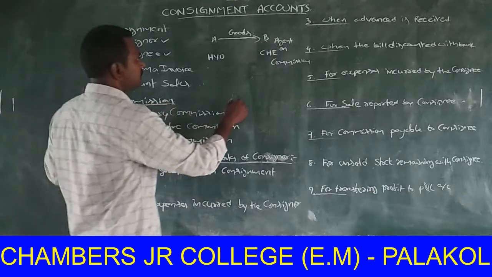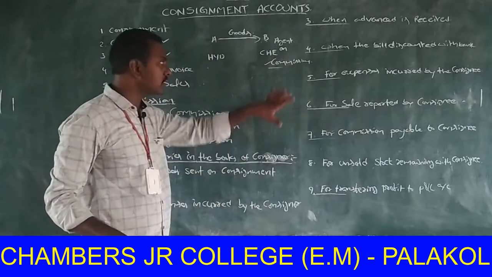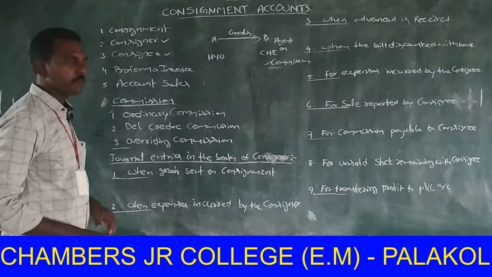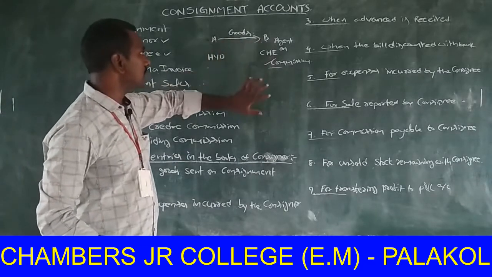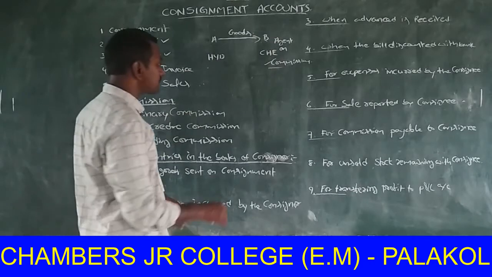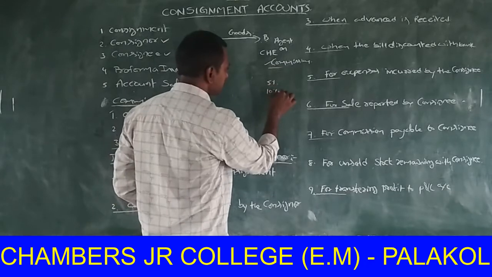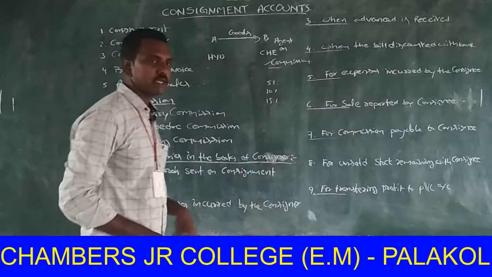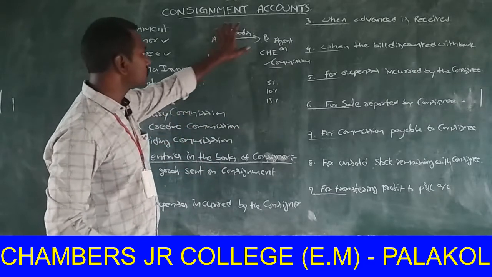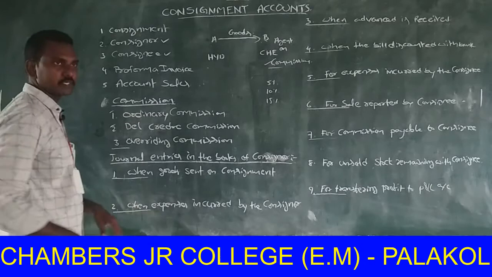Next, this business is totally based on commission. Different types of commissions are here. First one, ordinary commission. If consignor sends goods to consignee, and the consignee sells all the goods, then consignor gives a certain percentage of commission, like 5%, 10% or 15%, etc. This percentage is given by consignor to consignee on sales.